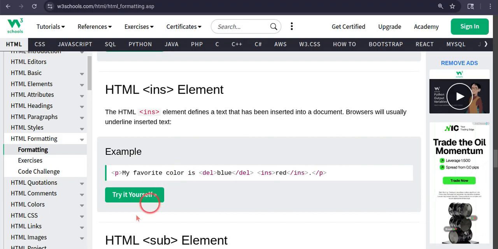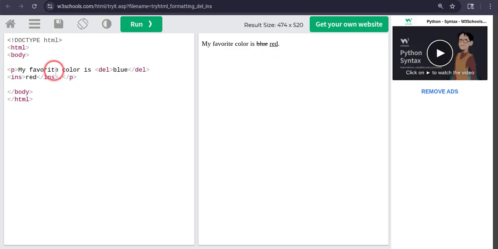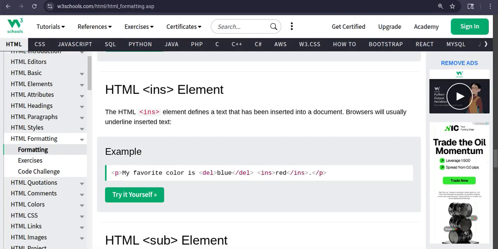Browsers usually underline the inserted text. Okay. So now this is red. Favorite color is blue. Inserted red. Okay. The thing that is usually inserted, like the correction your teacher has done, should be underlined, is inserted. Okay.